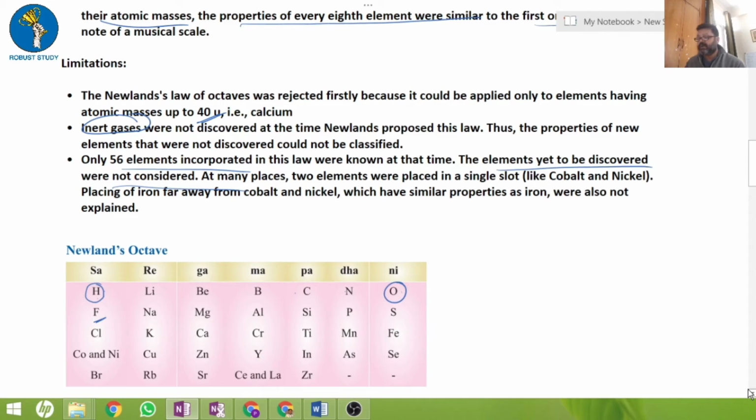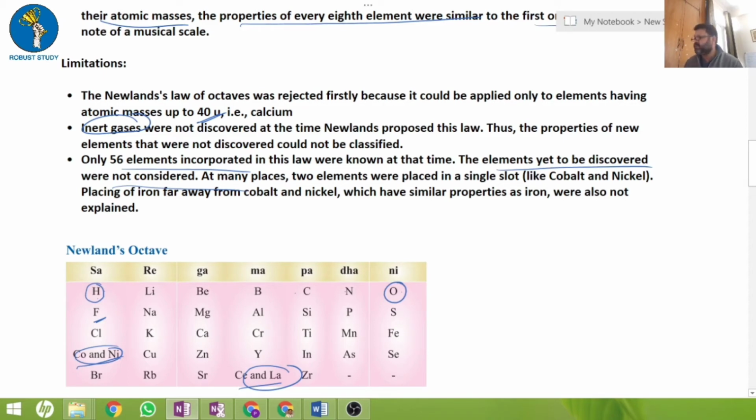But he found cobalt and nickel, and another one, cerium and lanthanum, placed into the same space in the periodic table proposed by him, which was absolutely not right.